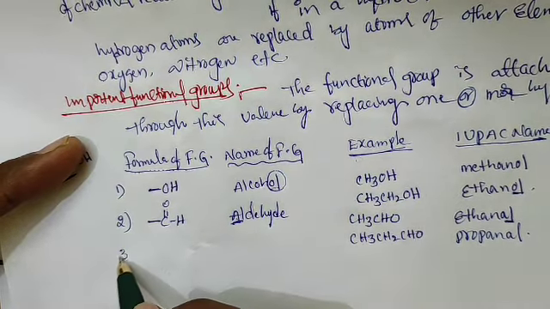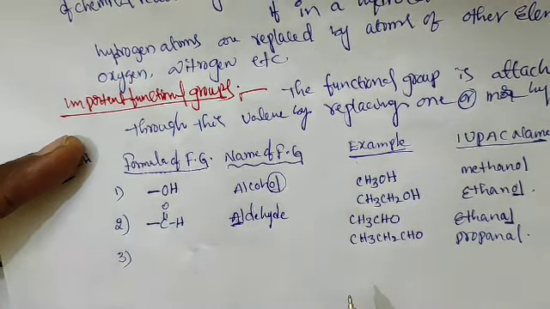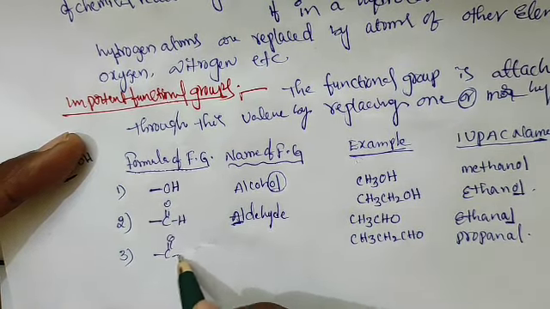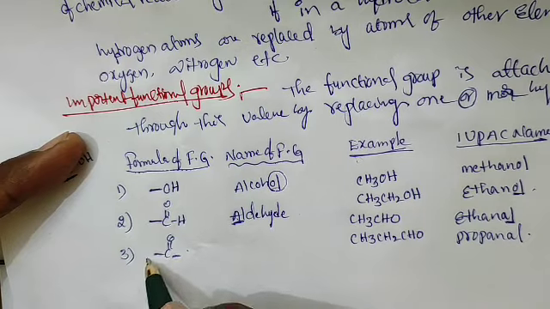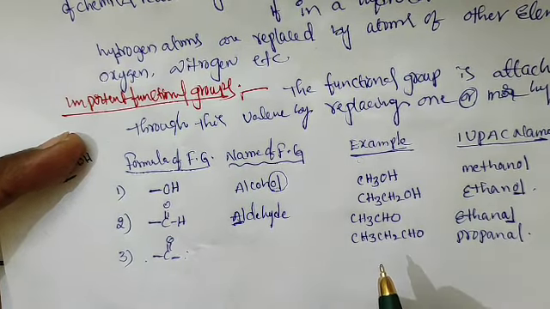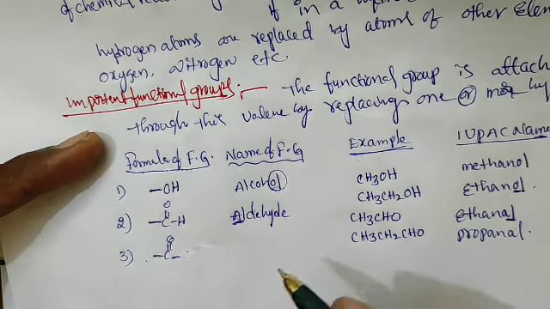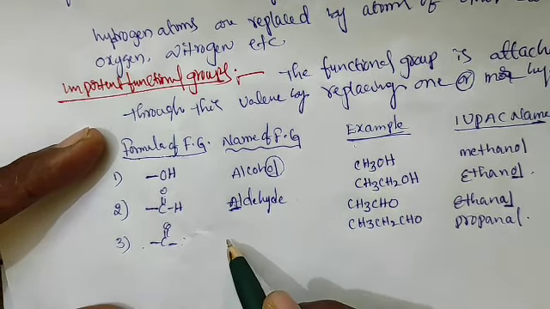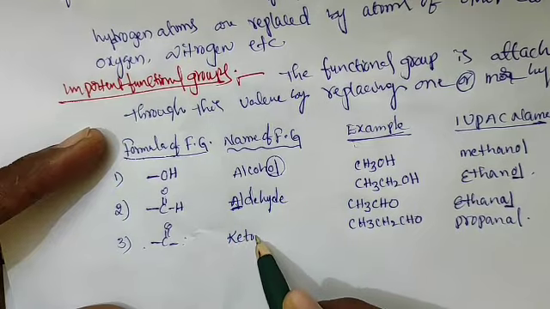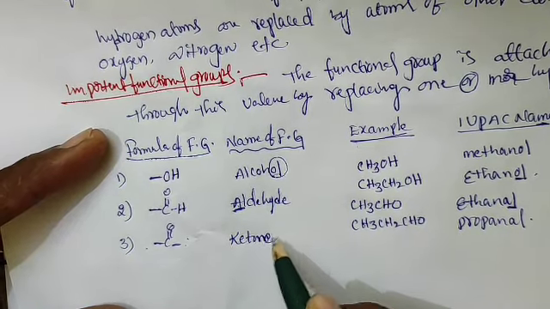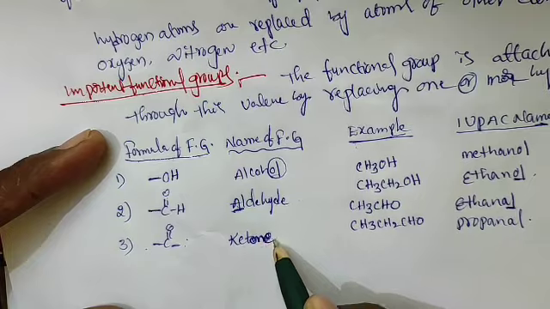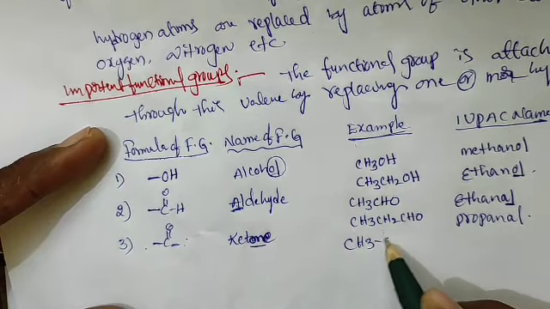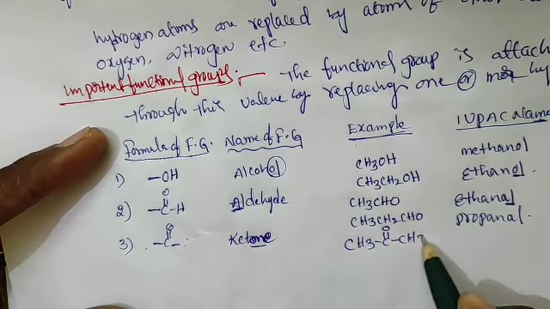The third functional group is ketone, C double bond O with dash on both sides, so R is there on this side and R on the other side, CH3 groups, methyl groups or ethyl groups, whatever it is. This is ketone, ending in ONE. Example, CH3 C double bond O CH3.